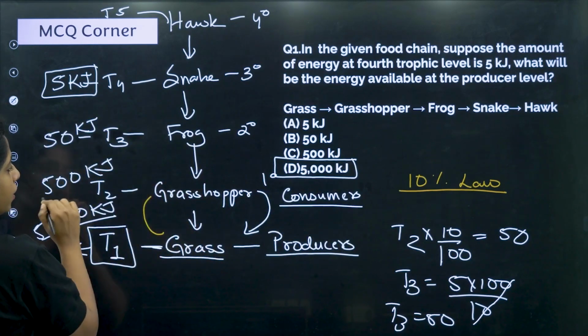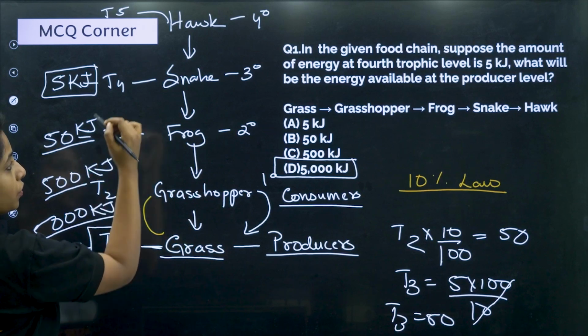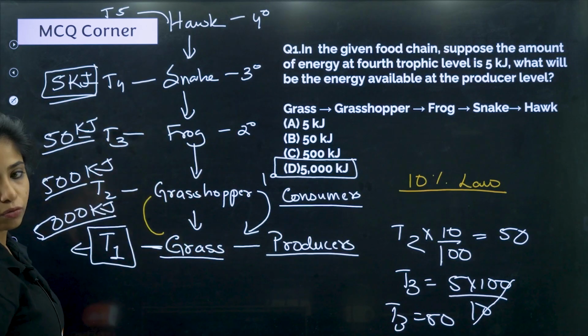10% of it, only 500, goes over here. 10% of it, 50 kilojoules, goes over here. 10% of it, 5 kilojoules, goes over here.